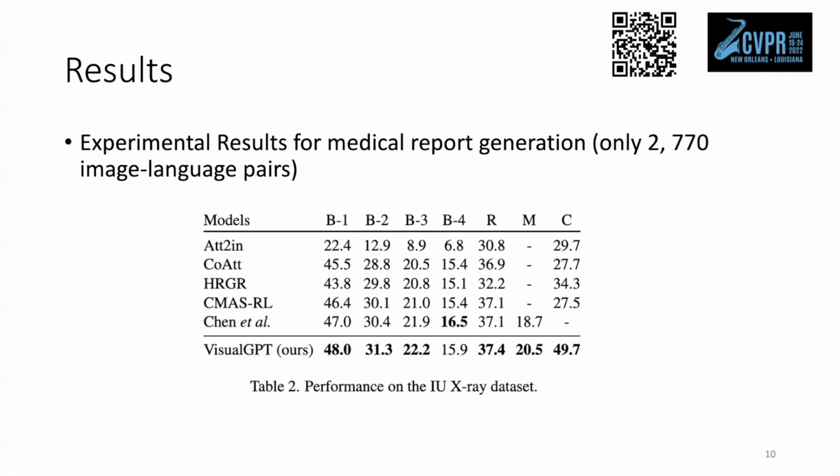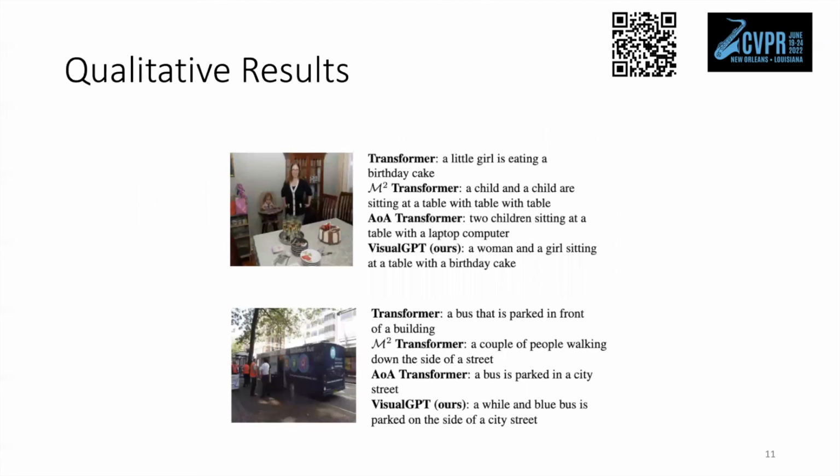Let's have some qualitative results. In the top example, Visual GPT can generate more plausible and precise captions. It produces a woman and a girl sitting at a table with a birthday cake. But the other models generate incomplete and incorrect captions under the low-resource training.